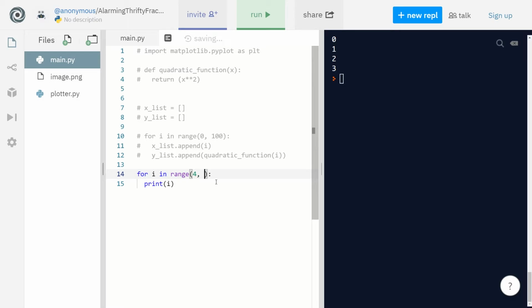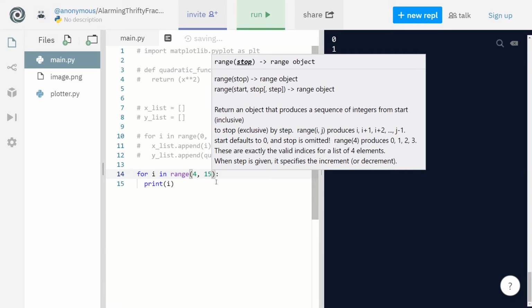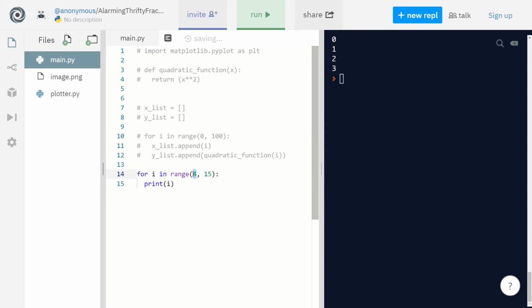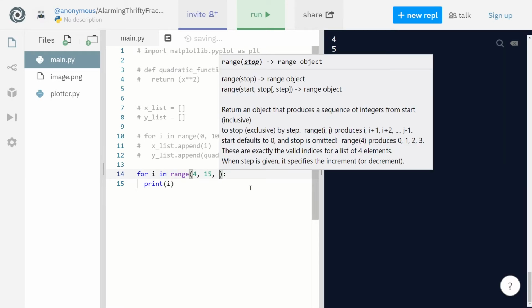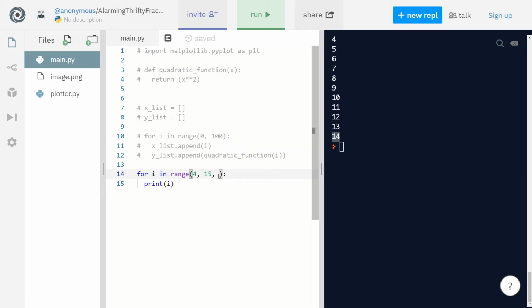And if you have two arguments, it's going to be start and stop. So it starts at 4 inclusive, and it stops at 15 exclusive. And you go from 4 to 14. And the third argument is going to be step. Step has to be an integer, right? So let's say you want to step every 3. So the I is going to skip every 3, so 4, 7, 10, 13, right? Notice even though it stops at 14, since it steps every 3, it's just going to stop at 13, okay?